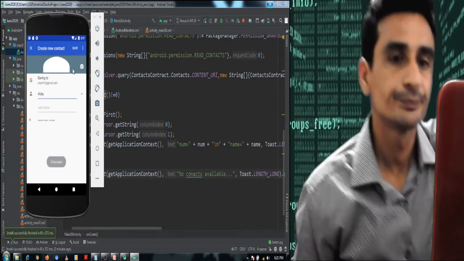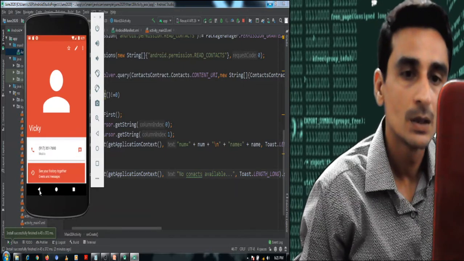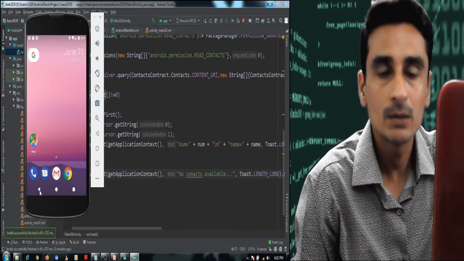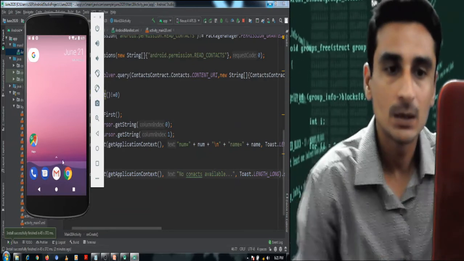Save. Okay. Now I have added two contacts in my contacts application of the AVD.